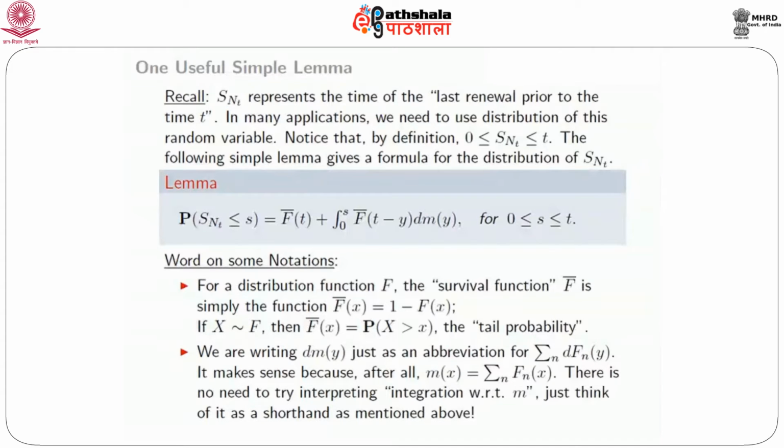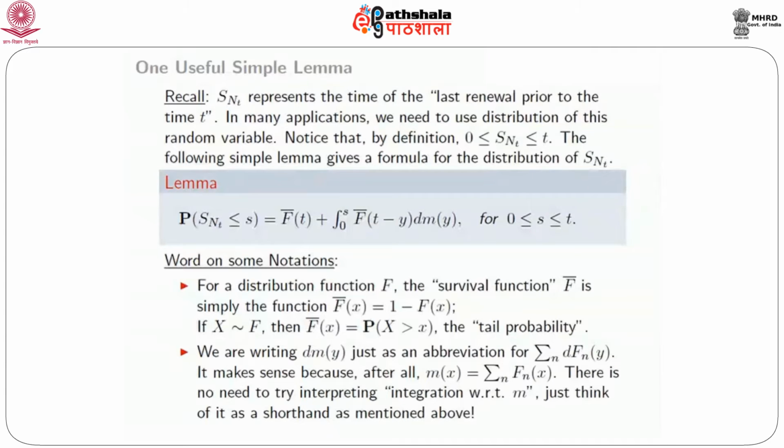There is no need to try to interpret this as integration with respect to M. Just think of it as shorthand. When you integrate a function with respect to dM(y), imagine that this is just a sum of the integrals of that function with respect to dF_n(y), summed over all n.